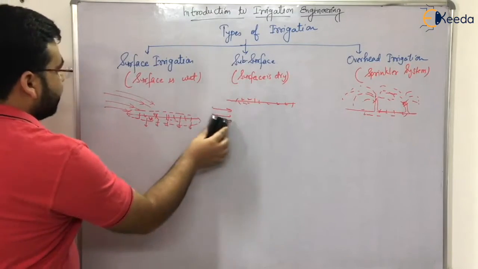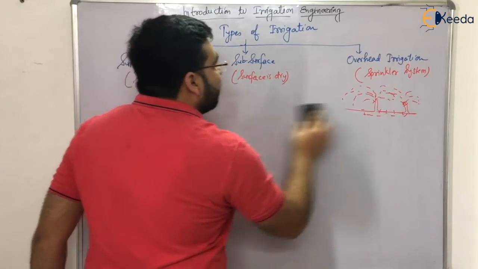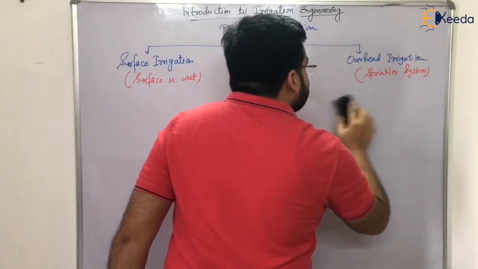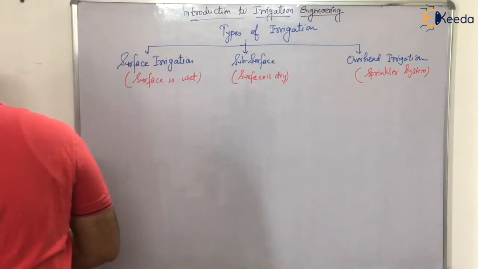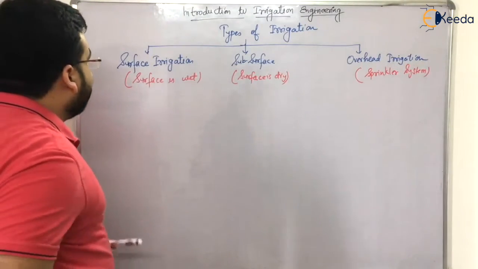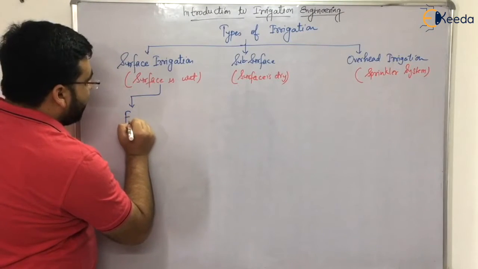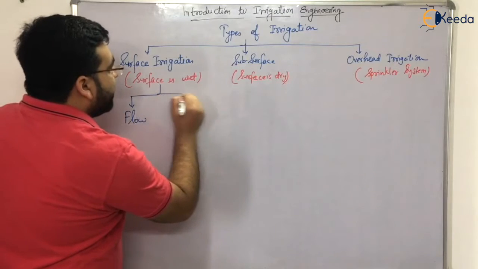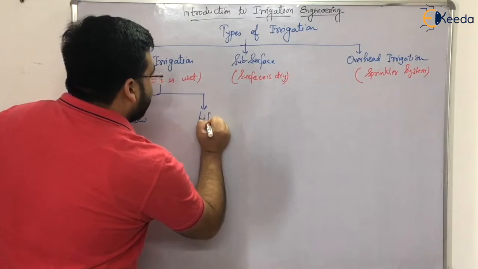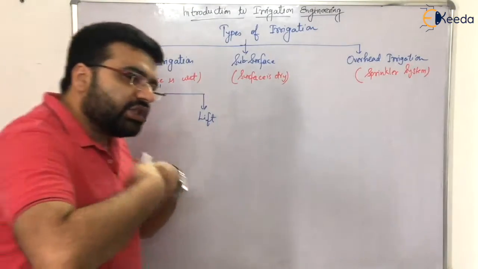Now let us first of all understand the types of surface irrigation. Let me rub this. Let me extend this table. Surface irrigation can be of two types: flow type and lift type. In flow, we are allowing water to just flow over the land.